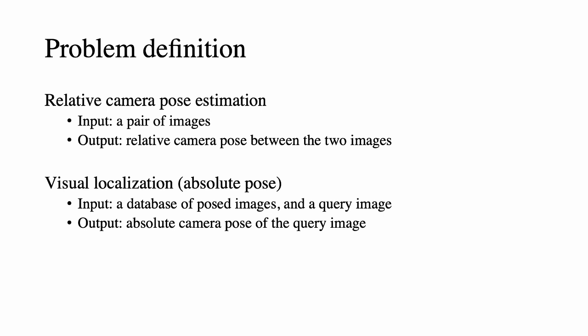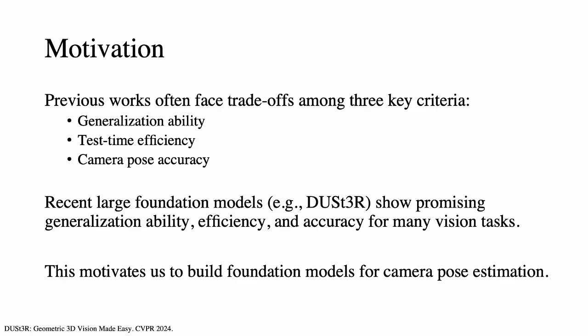Specifically, relative pose estimation determines the camera pose between an image pair, while visual localization solves the query pose against a pre-registered database. Existing works in visual localization often involve trade-offs among generalization ability, test time efficiency, and camera pose accuracy.